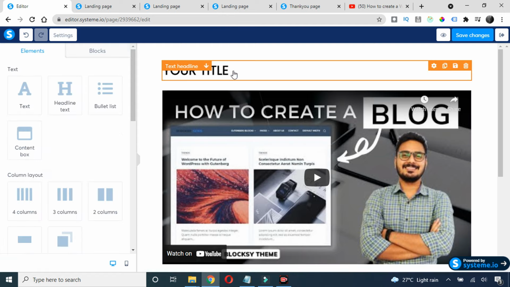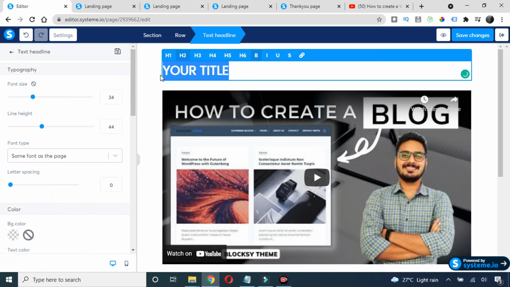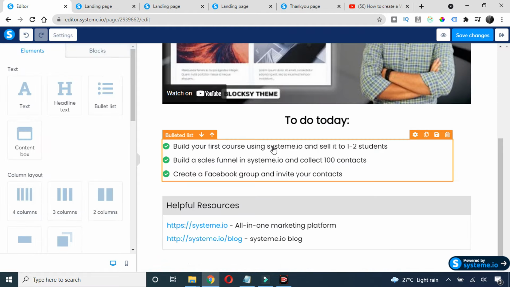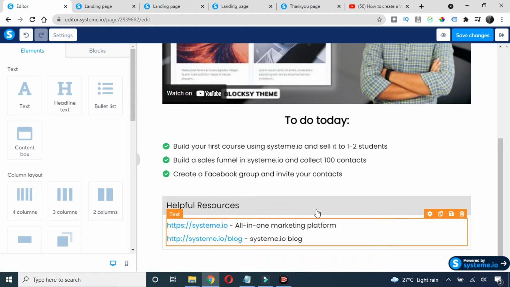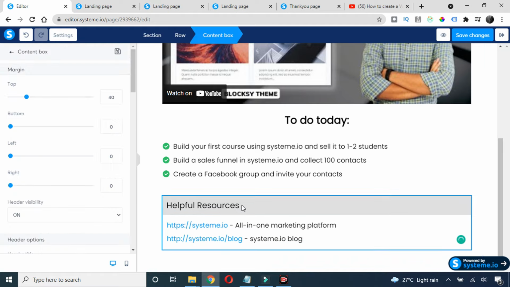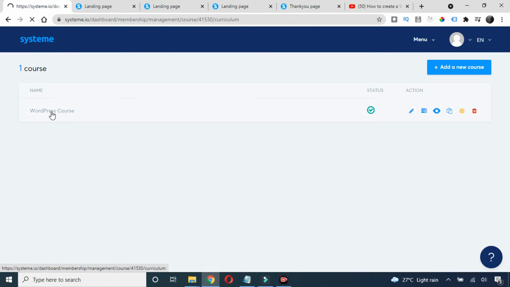And now basically I can keep the heading. So heading will be like "What is WordPress," and the best part is below that we have an option where we can add something. So if you have any PDF or any resource regarding this video, you can add it here as well. Okay, and then click on this save changes, go back.